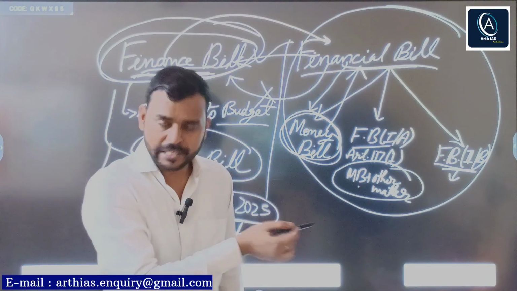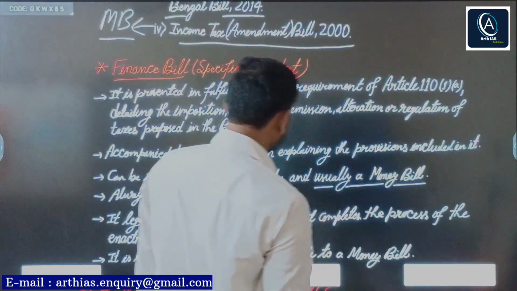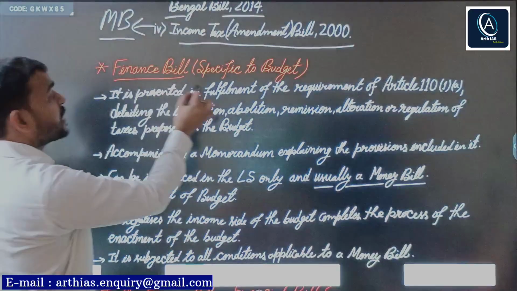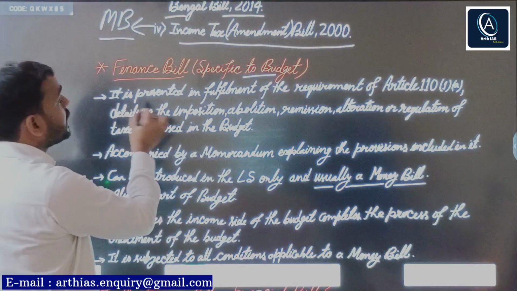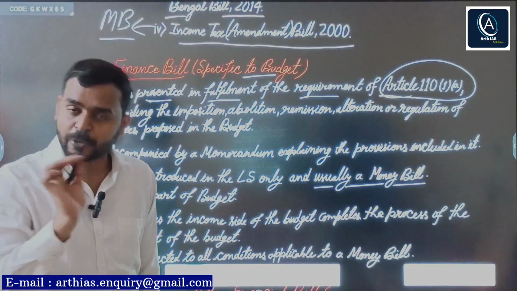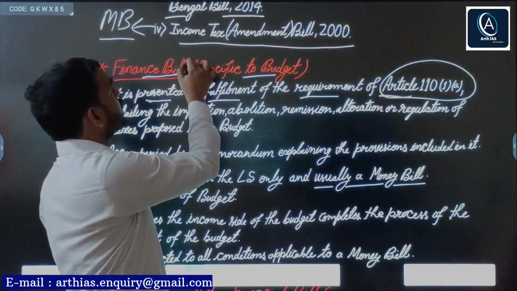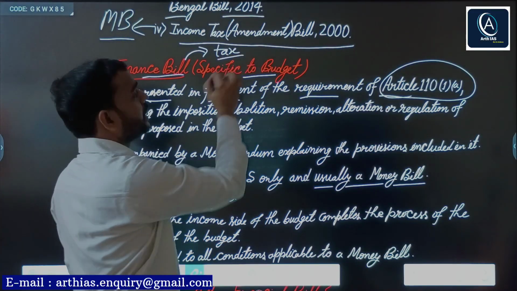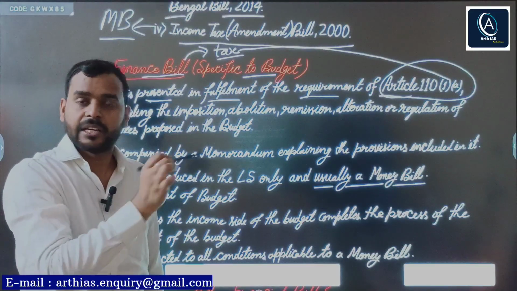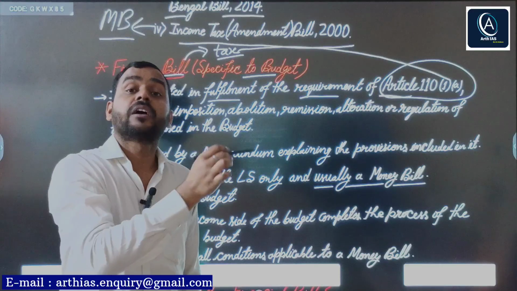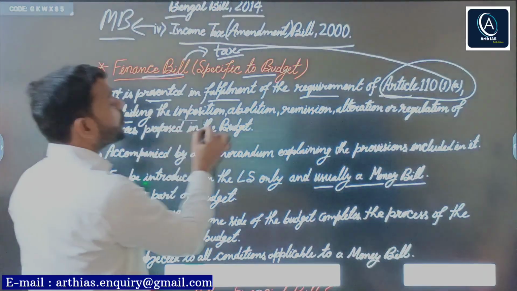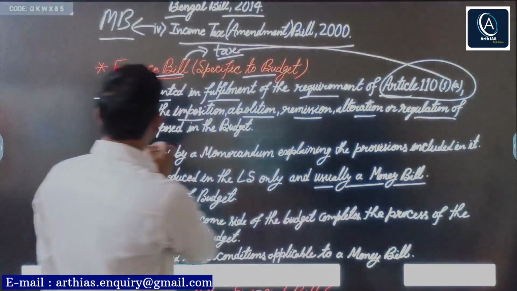We will see the differences in great detail. So coming to the main point. As I told you, finance bill is specific to budget and it is presented in fulfillment of the requirement of Article 110 clause 1 sub-clause A. Because finance bill is related to new tax slabs, and Article 110 clause 1 sub-clause A relates to imposition, abolition, remission, alteration or regulation of taxes.